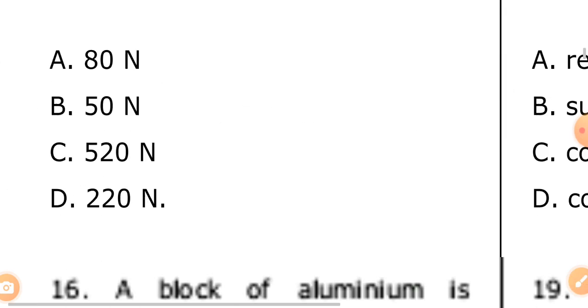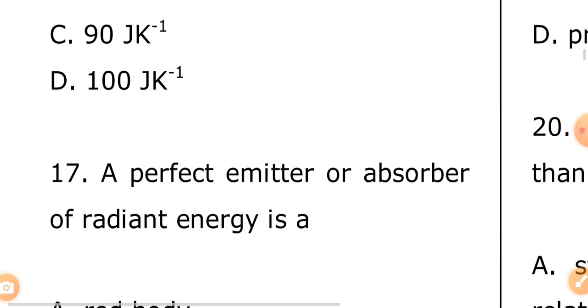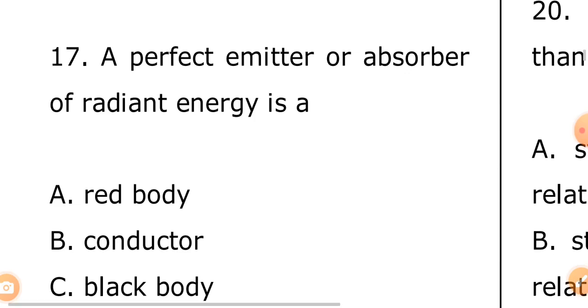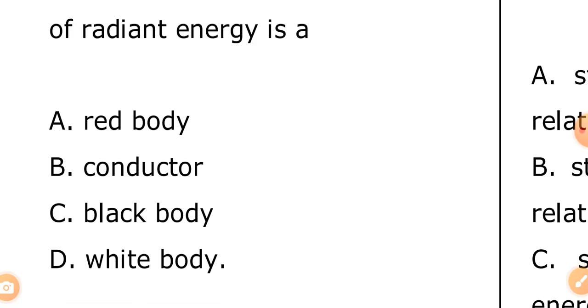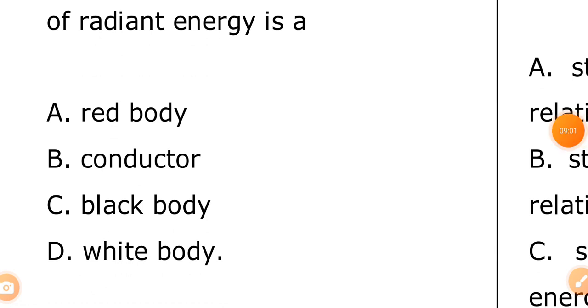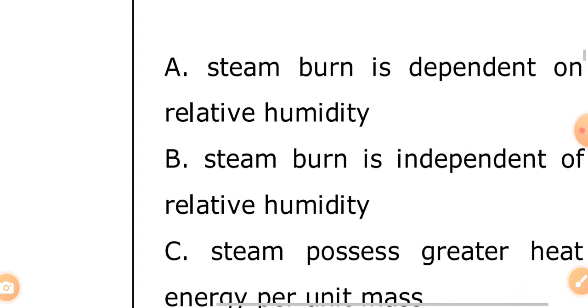Okay, we now proceed. A perfect emitter or absorber of radiant energy is a dash. A, red body. B, conductor. C, black body. D, white body. The answer is white body. White objects both emit and radiate. Do you understand?